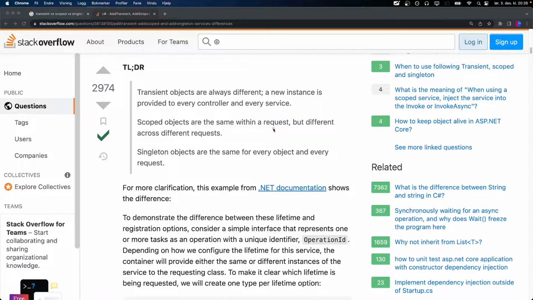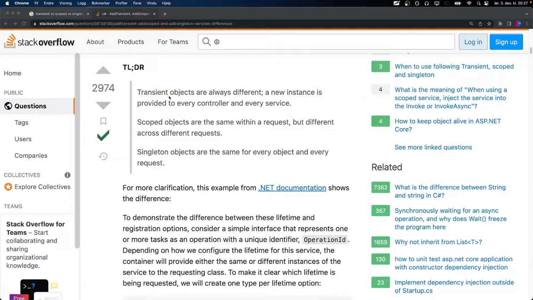Meaning when it's a different request, it will create a new instance, which makes more sense, because transient objects will always be different, meaning you have to always create another service each time you call it. And a singleton is the same for every object and every request. This can lead to issues sometimes because a singleton can be occupied and can cause memory problems.